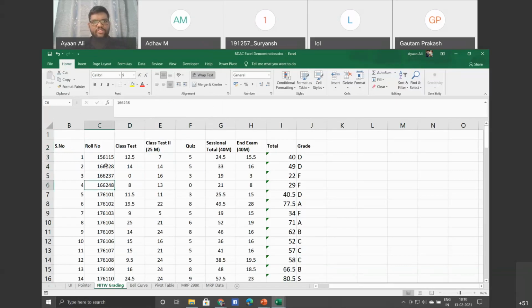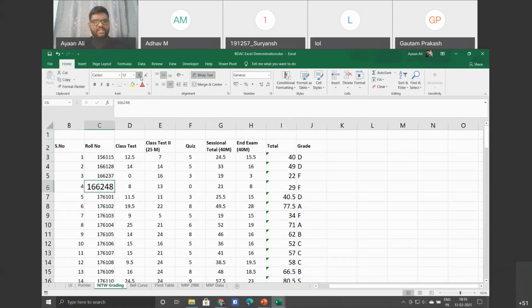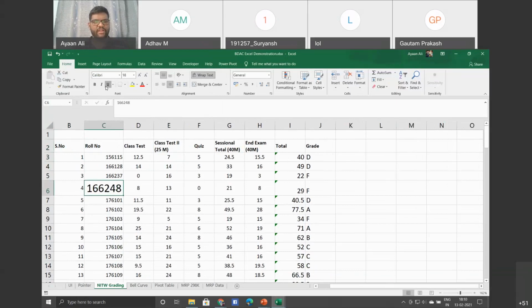Let me increase the size and make it underlined and italicized. This 2E into 0.5 is what shows when the cell is not able to fit the number.